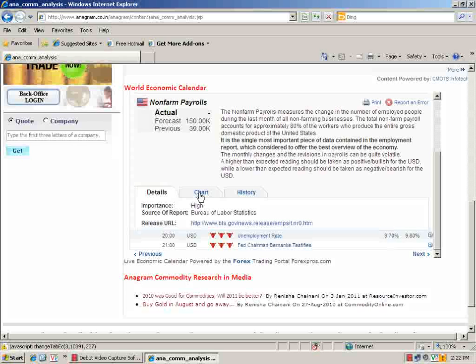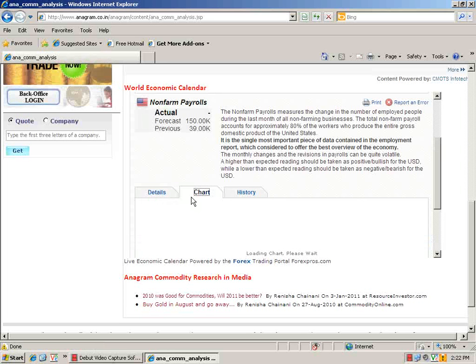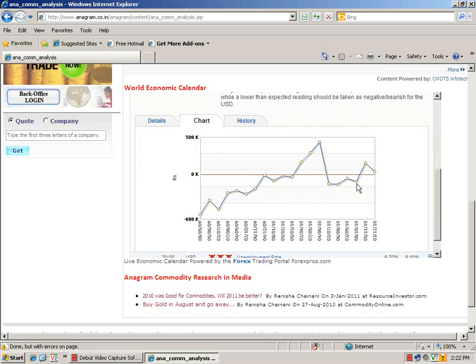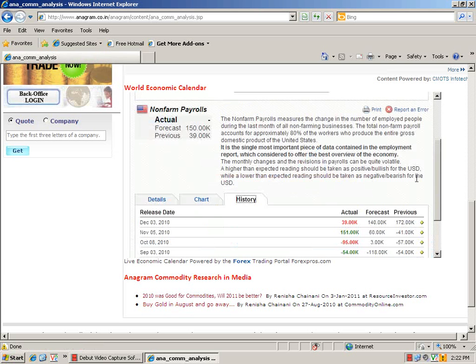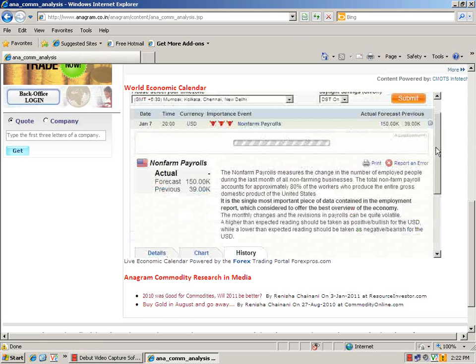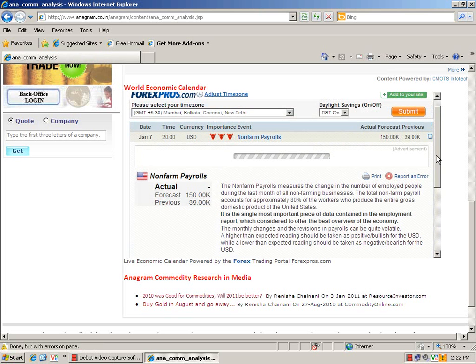And then if you want to see the trend of this economic data, you can click on the chart. So this will give you the chart of non-farm payrolls, and keeping the mouse over the data point, you can also see the data. So basically you will come to know how this economic data has been performing, and the history also shows the last 6 months actual, forecast and previous data of the particular economic data. So this is very important and very useful for all of you.